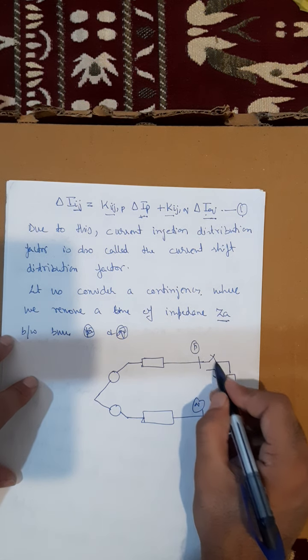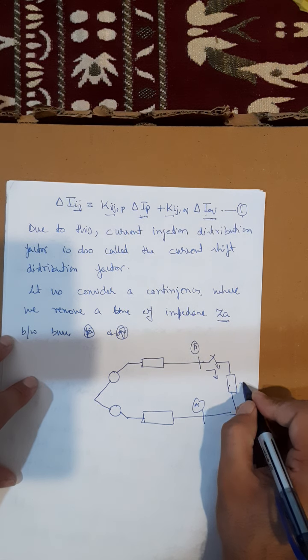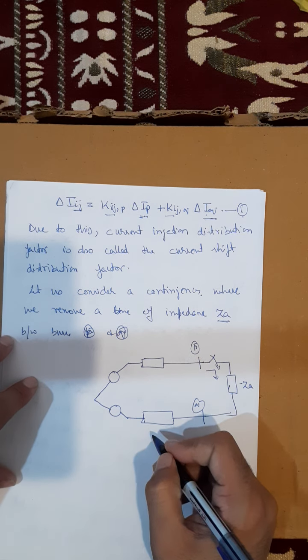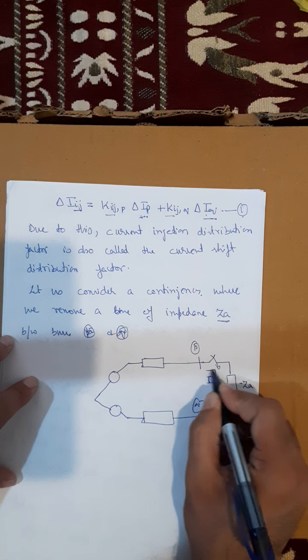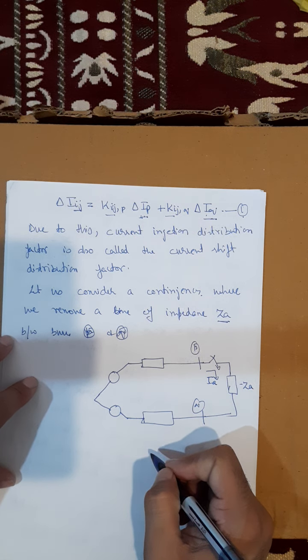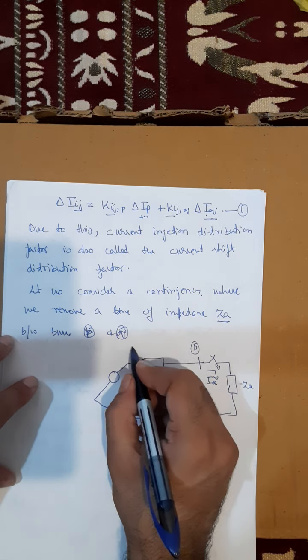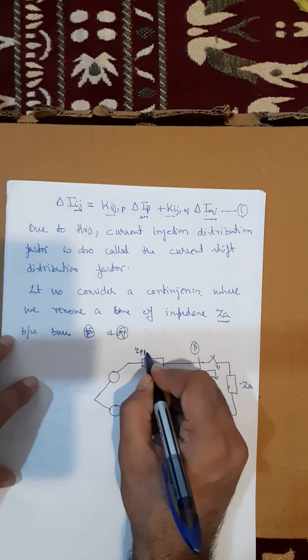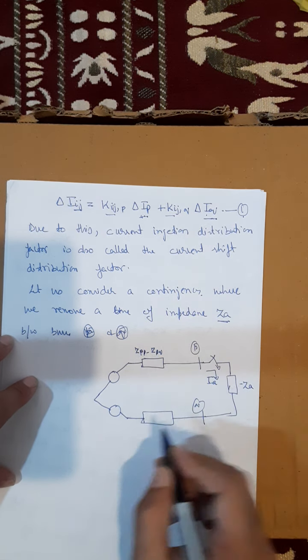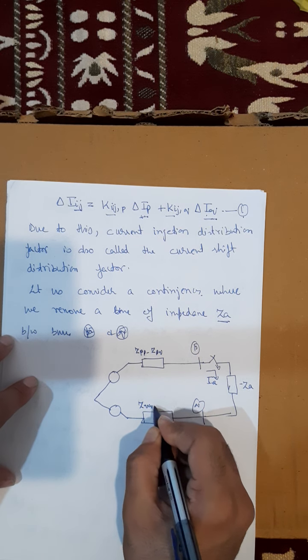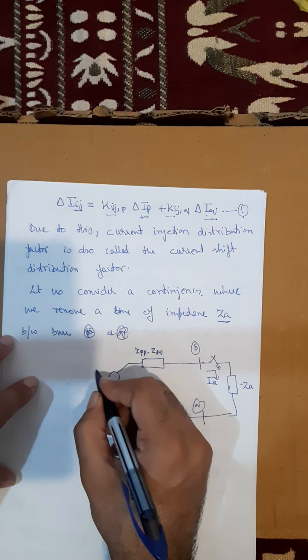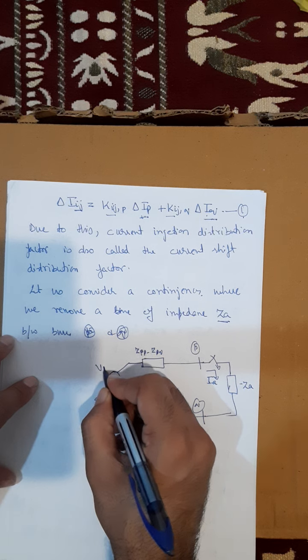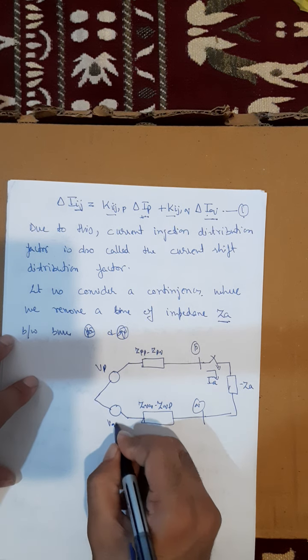I have to remove this impedance from the system, so I will represent it by minus ZA. The current flowing in this impedance is IA. Here this impedance is ZPP minus ZPQ, and ZQQ minus ZQP. This is VP and this is VQ.